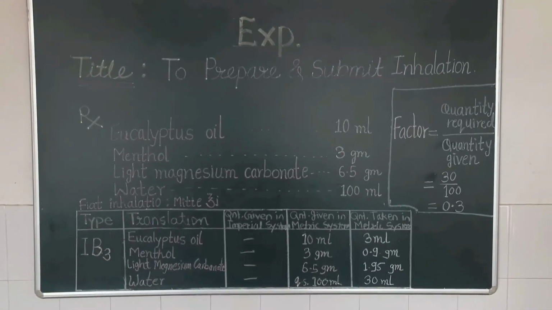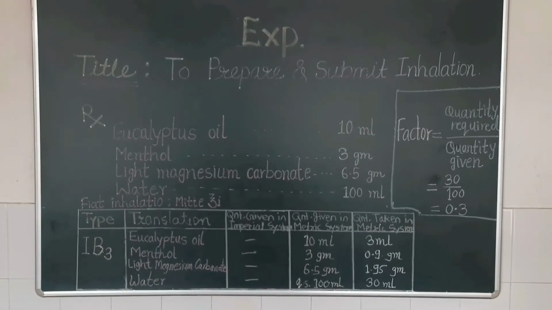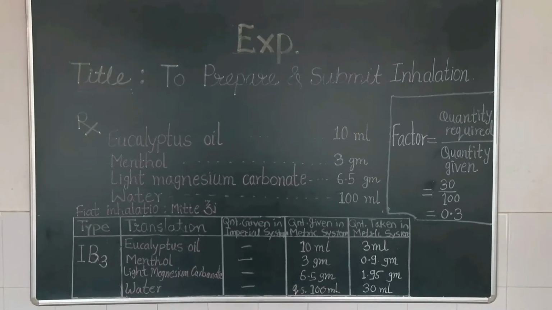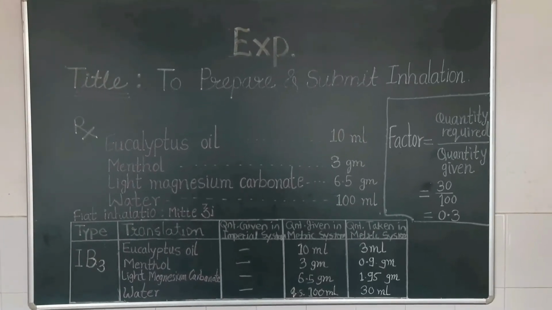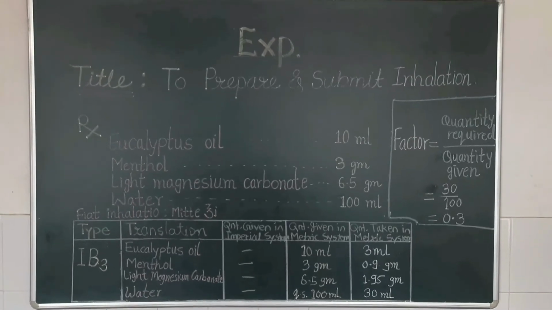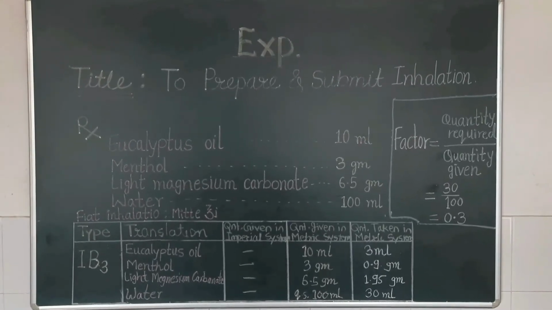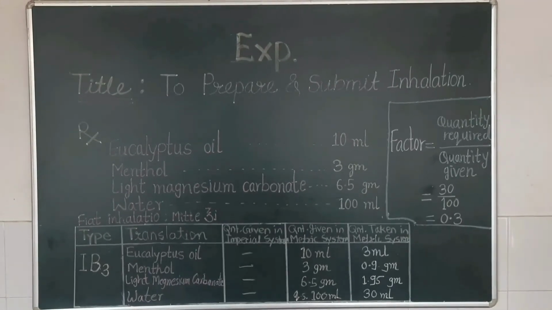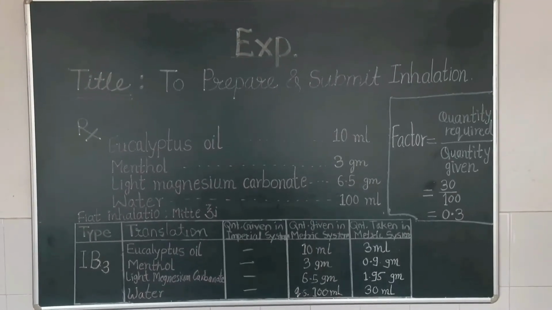There are mainly two types of inhalation, moist inhalation and dry inhalation. In moist inhalation, examples are steam inhalation and nebulization. For dry inhalation, aerosol and metered dose inhaler.